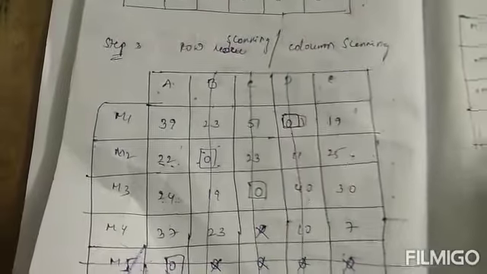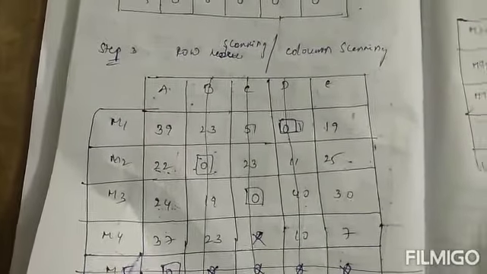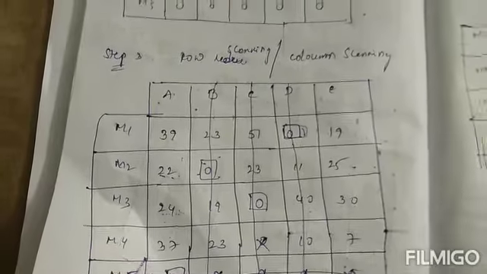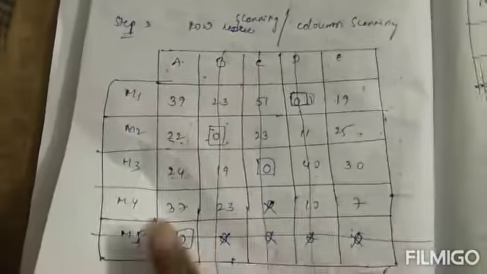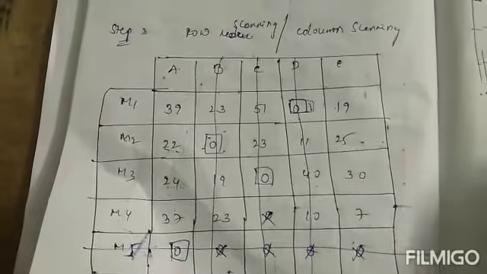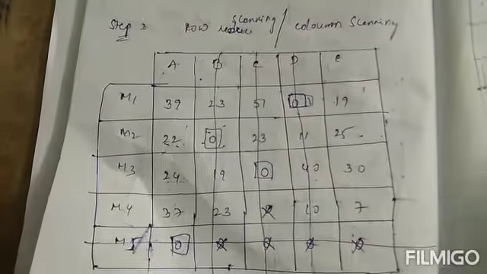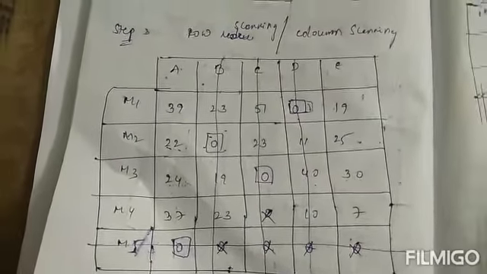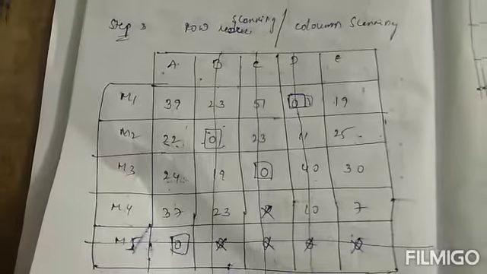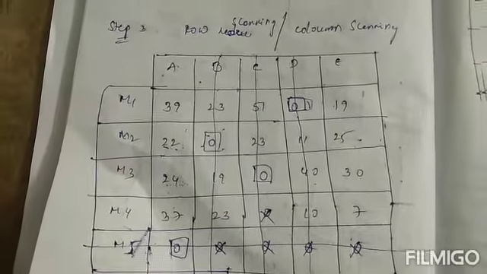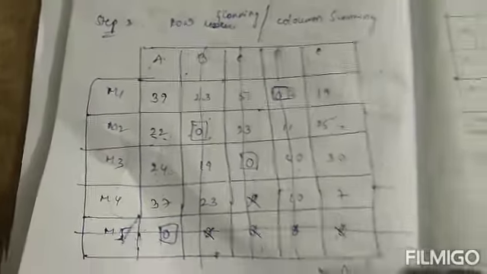19 is asterisk because 19 is not an allocated cell. 0, 40 is also not an allocated cell. 30 minus 7 is 23. Okay, next M for mission. 37 minus 7 is 30 because it is an unallocated cell, asterisk, and 0 is also not unallocated. 10 is also not unallocated. 7 is an allocated cell. 7 minus 7 is 0.